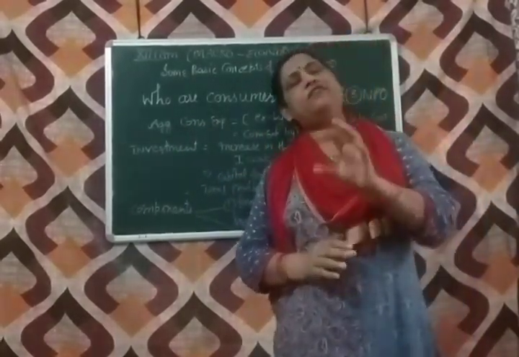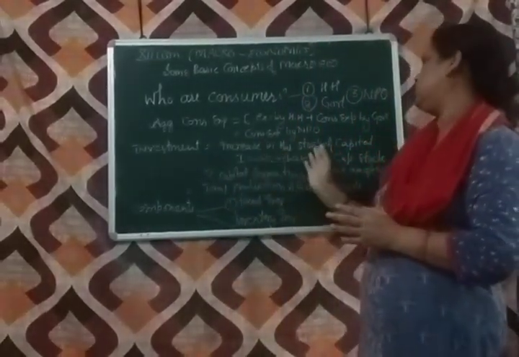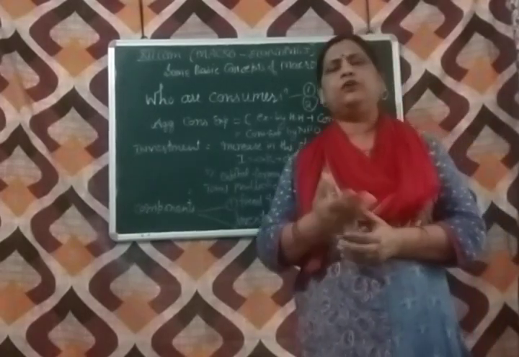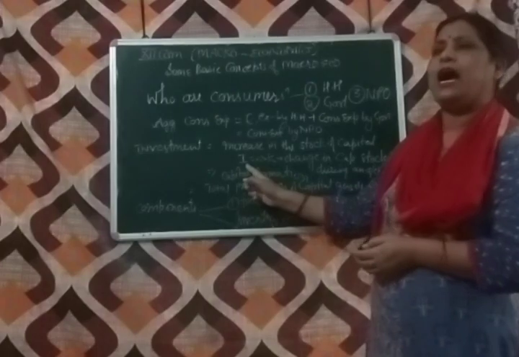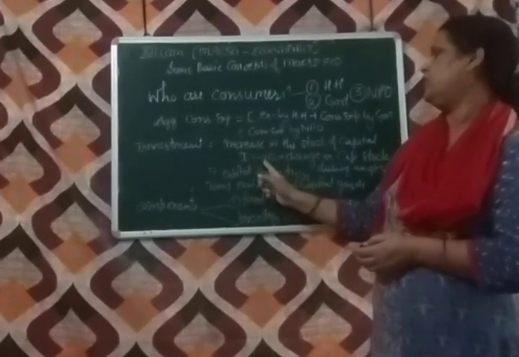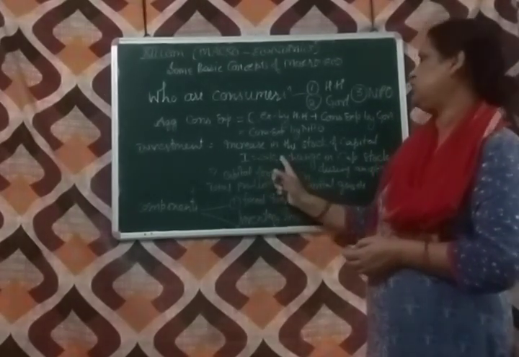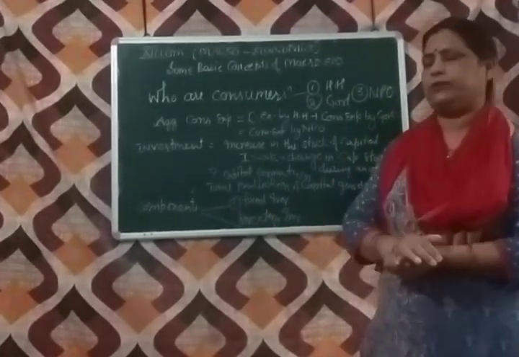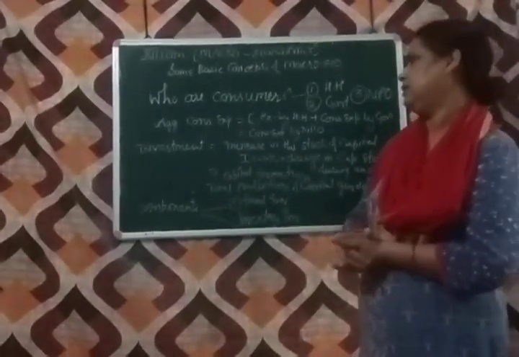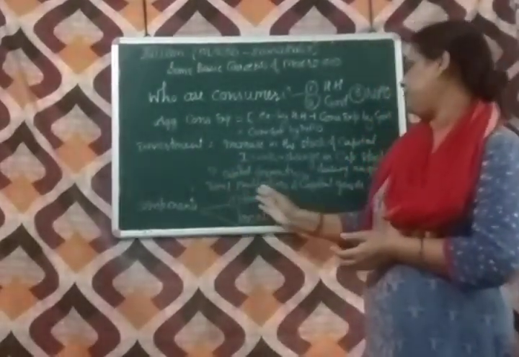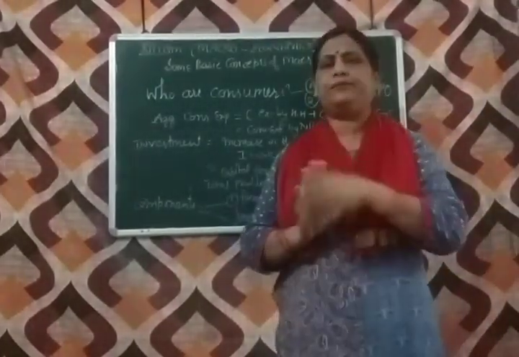Now, the investment. What is investment? Investment means increase in the stock of capital during an accounting year. How can it be shown? It can be denoted with I. I means investment equals delta K. K means capital. So delta K shows change in capital stock. Investment is also known as capital formation. It is the process of total production of capital goods in an economy during an accounting year.